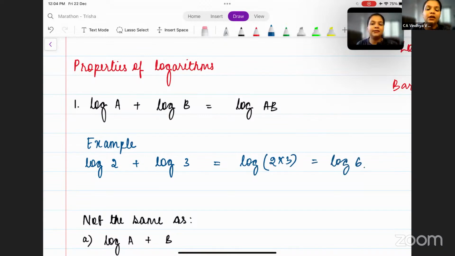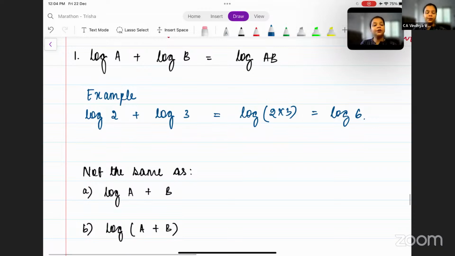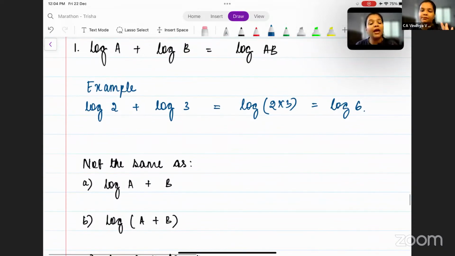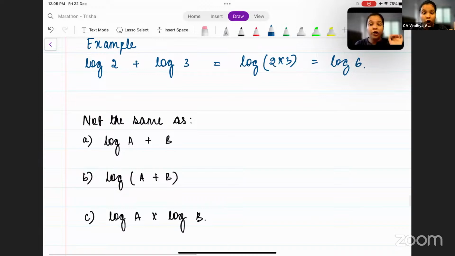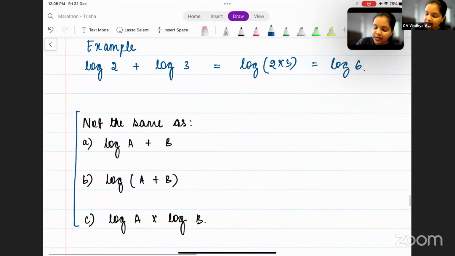As simple as this. Now, what is important to understand is that this is not the same as log of a plus b, where log is common for a and b. And one more, log a into log b. So these 3 are not the same as the above, log a plus log b.